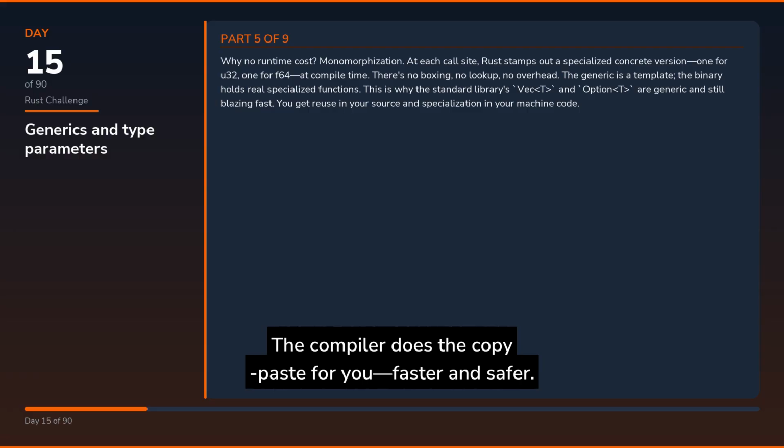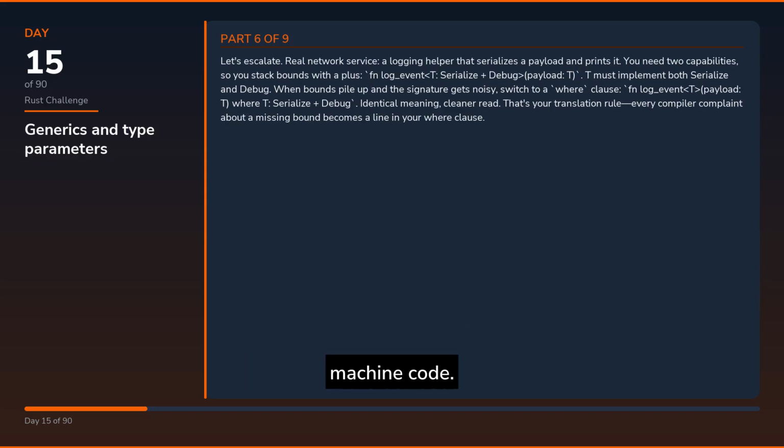Why no runtime cost? Monomorphization. At each call site, Rust stamps out a specialized concrete version, one for u32, one for f64, at compile time. There's no boxing, no lookup, no overhead. The generic is a template, the binary holds real specialized functions. This is why the standard library's Vec<T> and Option<T> are generic and still blazing fast. You get reuse in your source and specialization in your machine code.